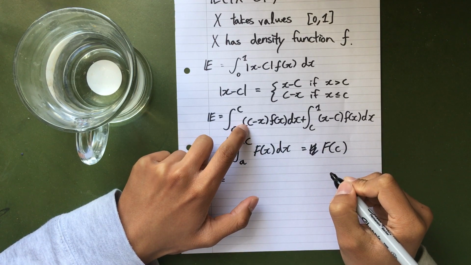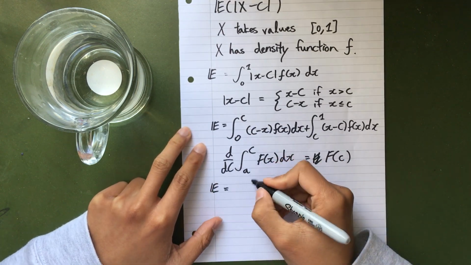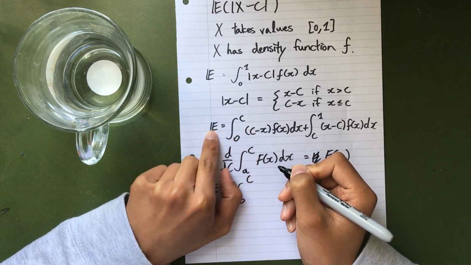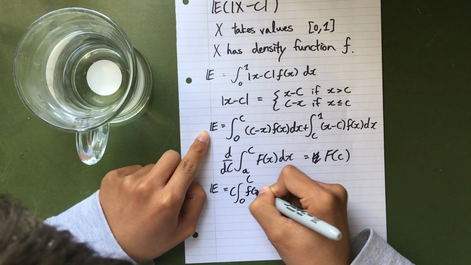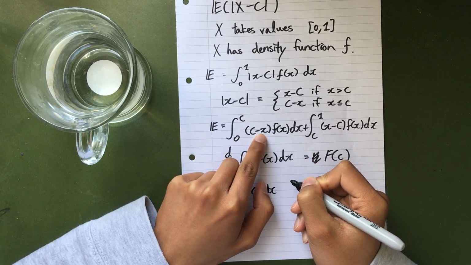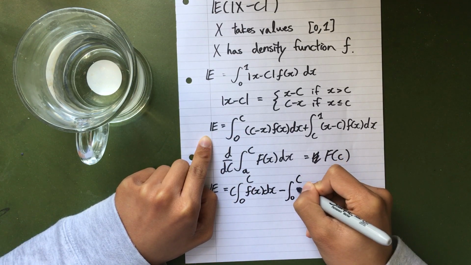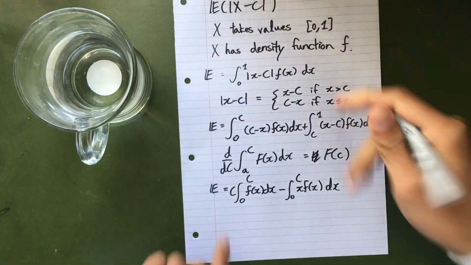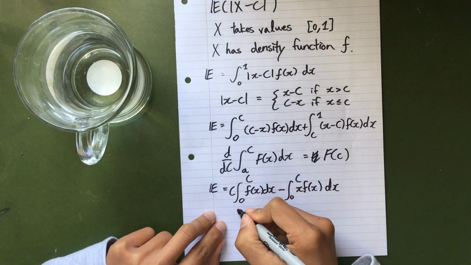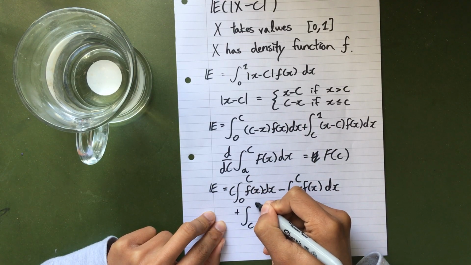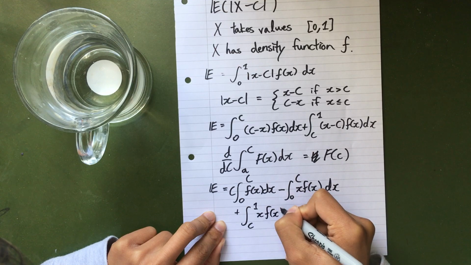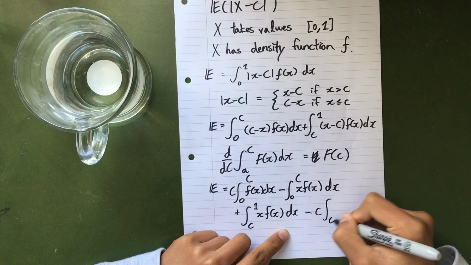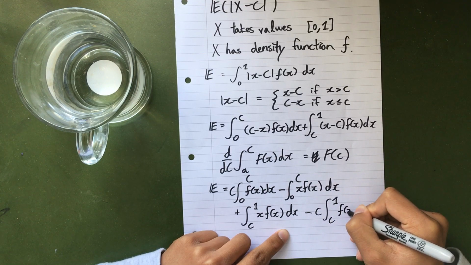Here I have a c inside, so it feels a bit nasty, I'm gonna take it out. I'm gonna take this out, and then we're left with this. This one I'm gonna take out as well. That's the first integral dissected. The second one, similar thing. Take the x, f of x. The second term is going to be a minus c times integral from c to 1, f of x dx.